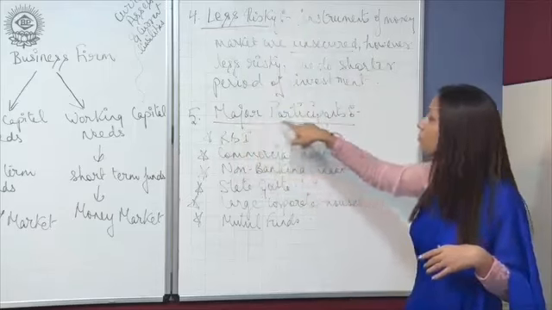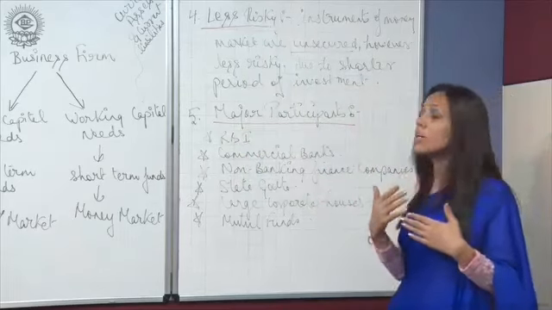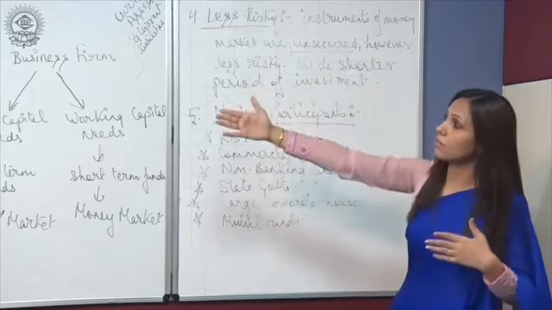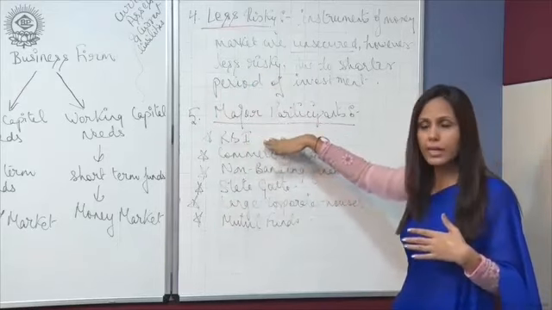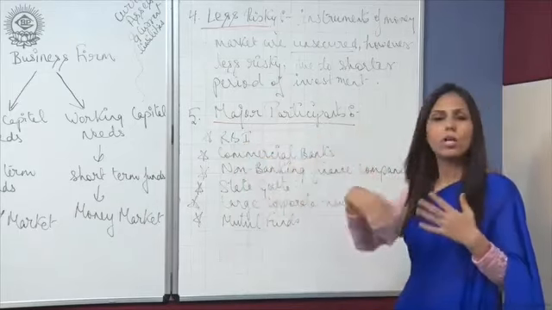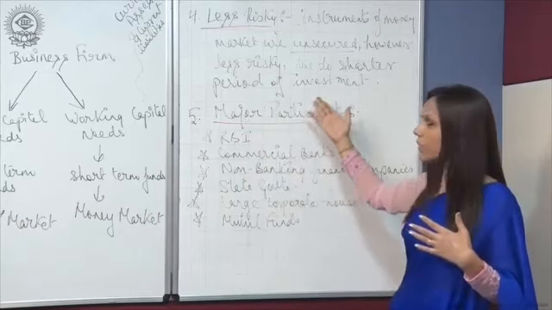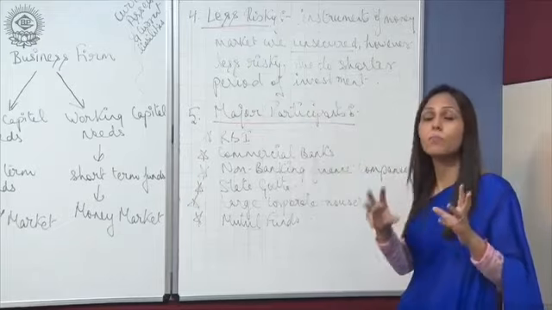Fifth one is the major participants. Now, who are the major participants in money markets? The first one is the RBI, Reserve Bank of India. Commercial banks, all commercial banks, they are part of the money market, or they are the players or the participants